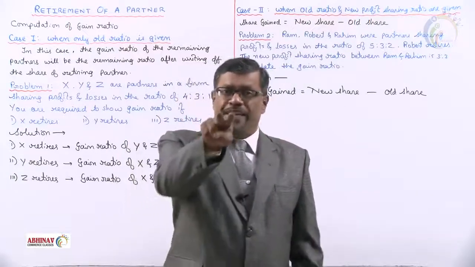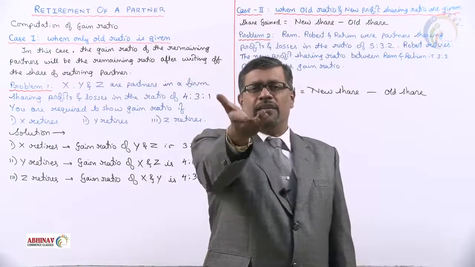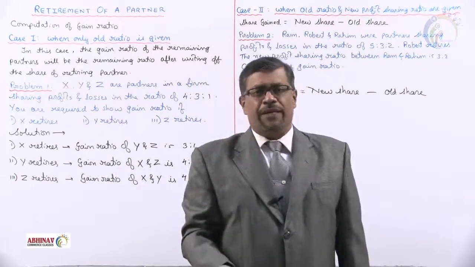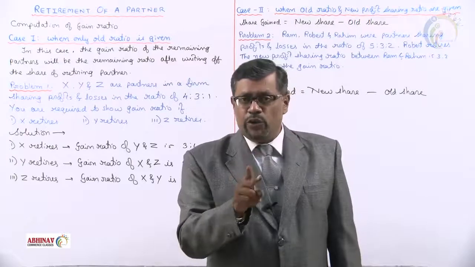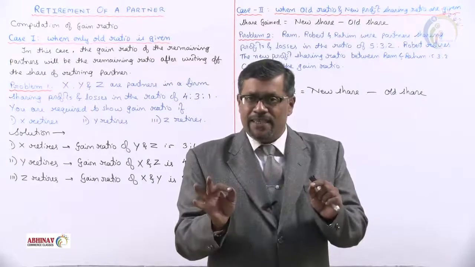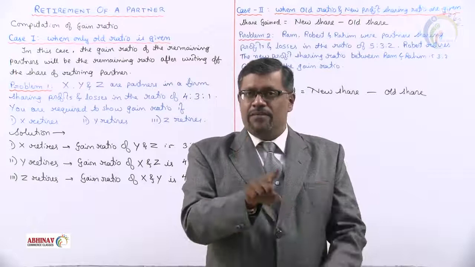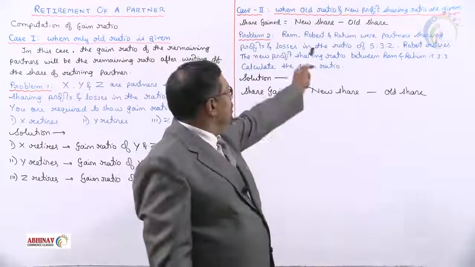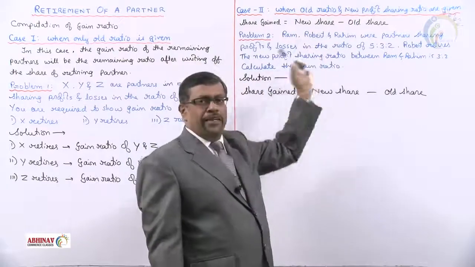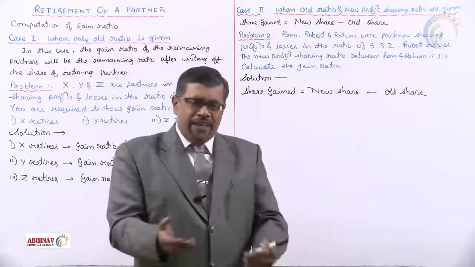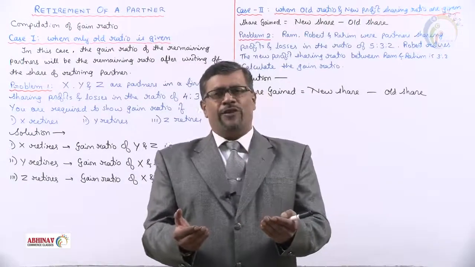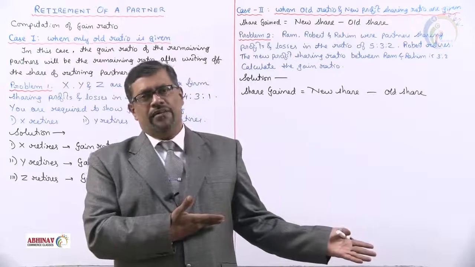How much more are you getting? 2 is nothing but the share gained from the retiring partner. How did we get that 2 rupees? 10 minus 8. Share gained is new share minus old share. Here I have given a simple example of 8 and 10 rupees. In problems, you will subtract the fractions.